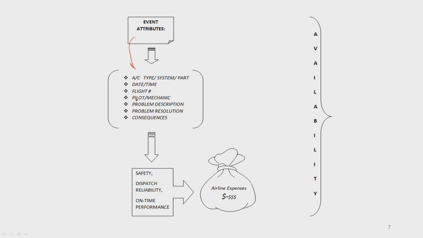And I think the answer is obvious here. If it is during flight, then we have PIREP. If it is during maintenance, then MAREP. Problem description, problem resolution, consequences, etc.